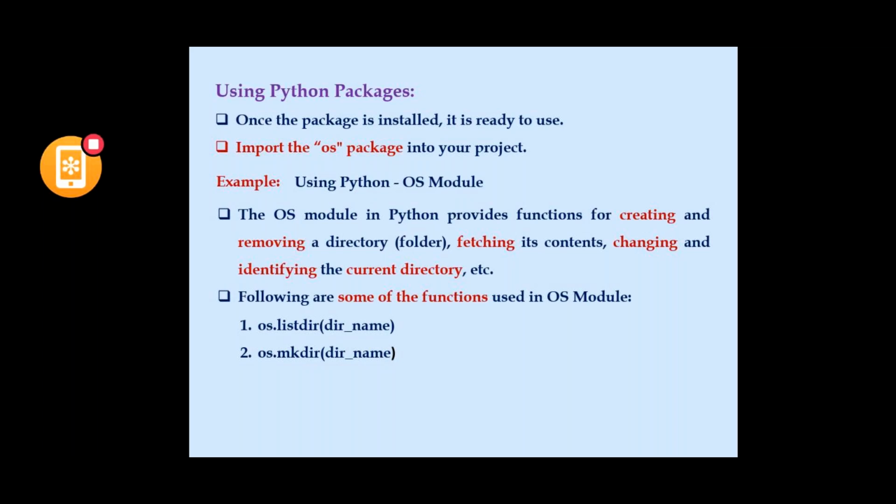If you want to rename an old file name with a new name, we use the rename function. If you would like to know the current working directory path, getcwd is used to get the current working directory.